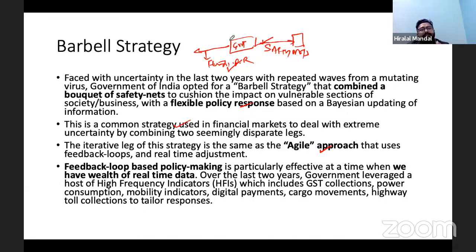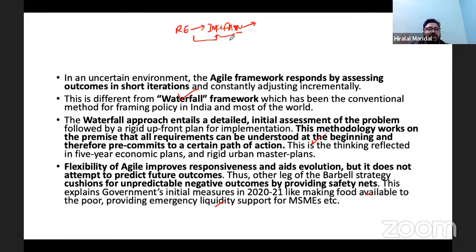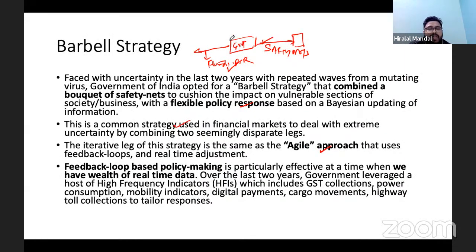On the other hand, it provides the safety net so that people do not get affected, and for that it has taken several steps, such as providing liquidity to MSMEs and providing enough food to the poor. All right, that is what the strategy was: agile in the case of the US, and barbell in the case of India's response.